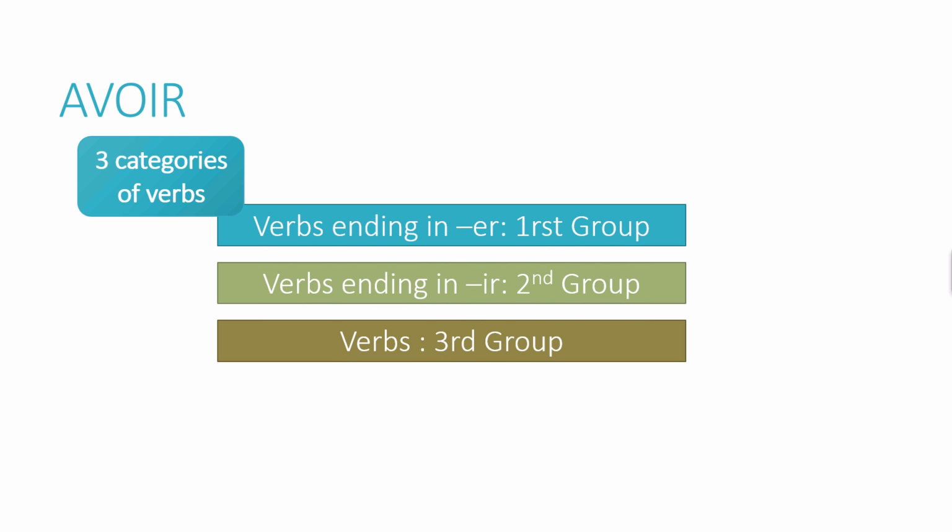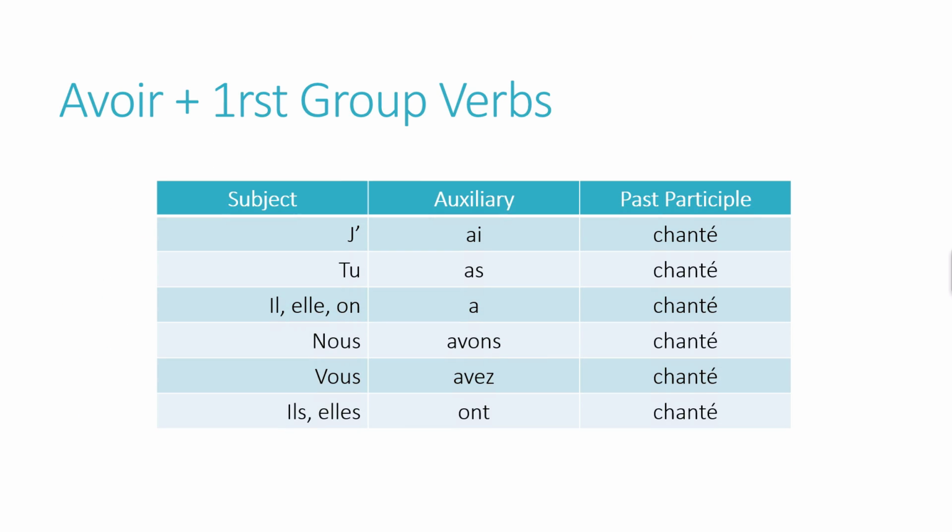In French, we say that we have three categories of verbs. First, verbs which infinitive ends in er. We call it the first group, and all the past participles of this group are regular. One exception, the verb to go, aller. The second group, verbs ending in ir. In this group, too, the past participle is regular. The third group, all irregular verbs you may have in French. Let's start so with the first group.